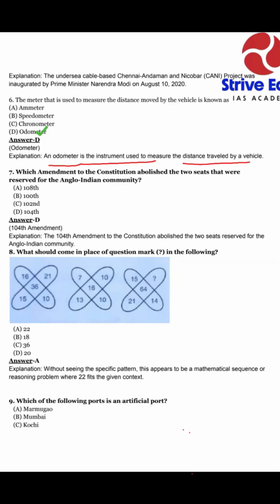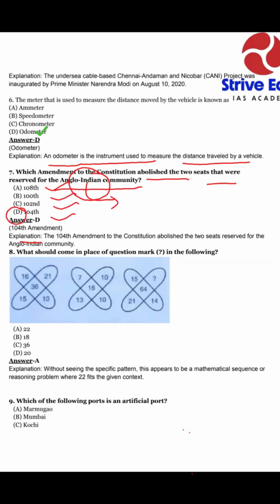This question is related to current affairs. If you follow, you can give your answer. Here is the question: which amendment to the Constitution abolished the two seats that were reserved for the Anglo-Indian community? As you know, two Anglo-Indian seats were reserved in our Lok Sabha for the Anglo-Indian community, which is abolished. Our options: option A, 108; option B, 101; option C, 102; and option D, 104. So our answer is 104.